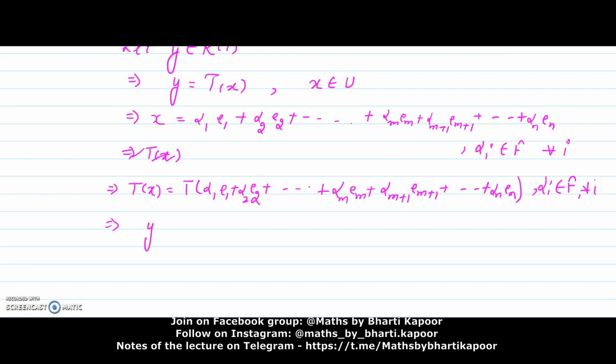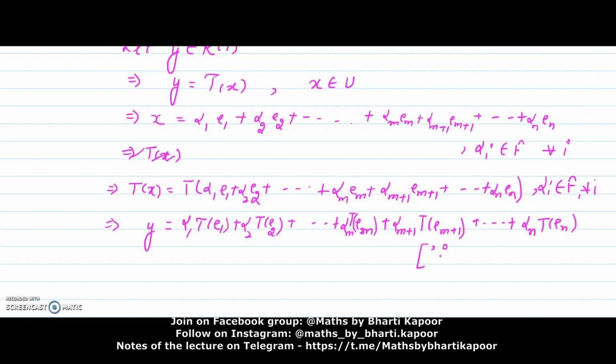What is Tx? That is y. And because T is linear, we can write it like this: alpha 1 Te1 plus alpha 2 Te2 and so on alpha m Tem plus alpha m+1 T of e(m+1) plus and so on alpha n Ten, because T is linear.